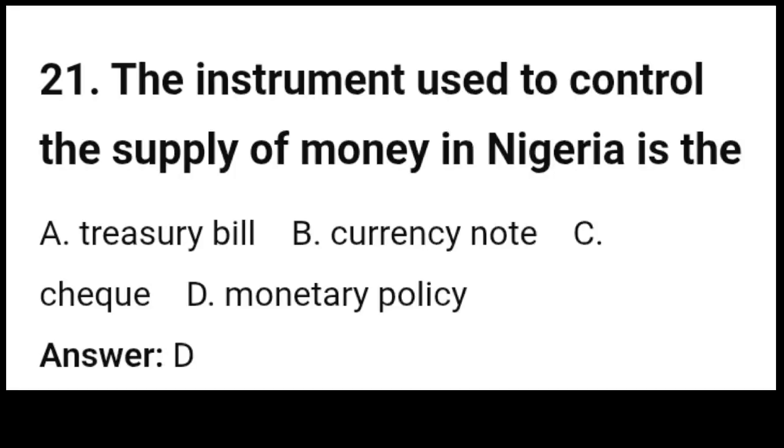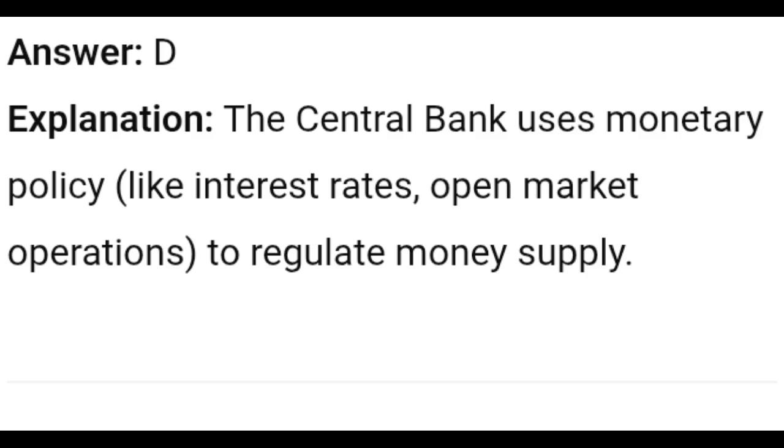21. The instrument used to control the supply of money in Nigeria is the A. Treasury bill, B. Currency note, C. Monetary policy. Answer C. Explanation: the central bank uses monetary policy, like interest rates and open market operations, to regulate money supply.